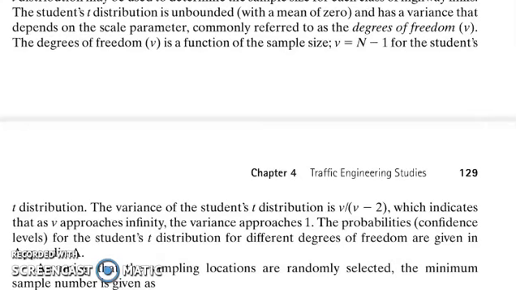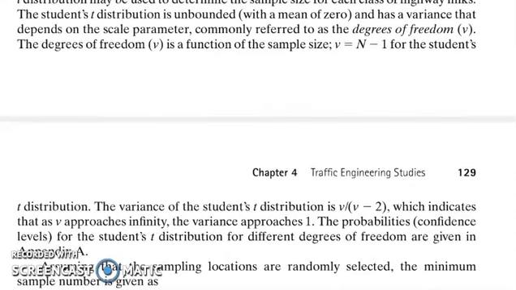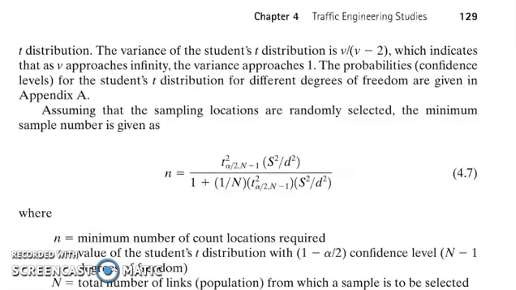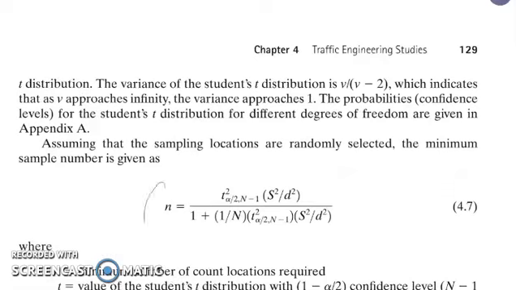So the probability or the confidence level for the student's t distribution for different degrees of freedom are given in our appendices. Assuming that the sampling locations are randomly selected, the minimum sample number is given by this equation. Small letter n refers to the minimum number of count locations, and that is equal to this expression.